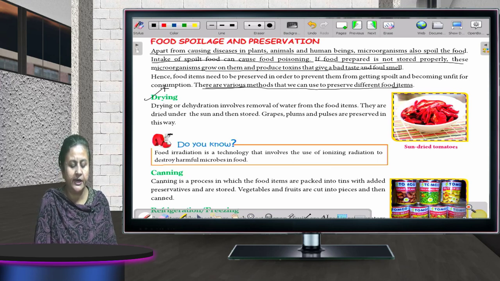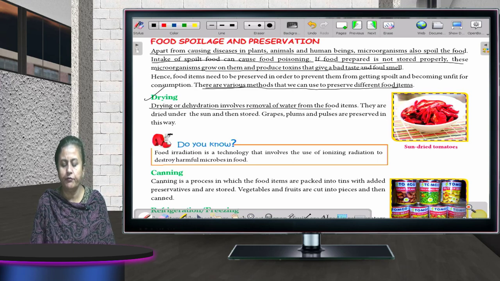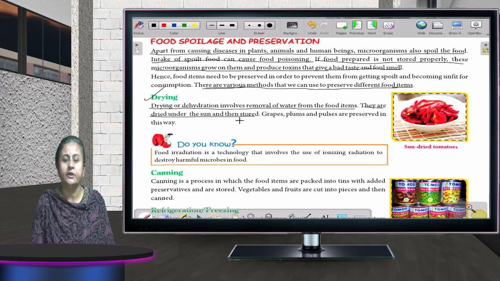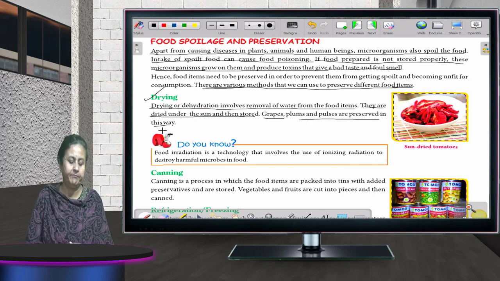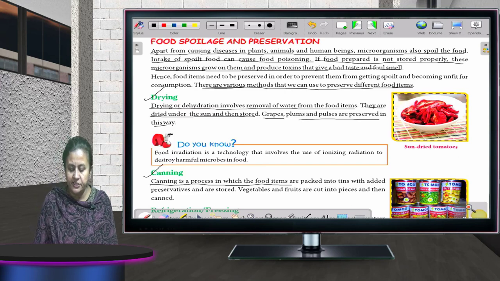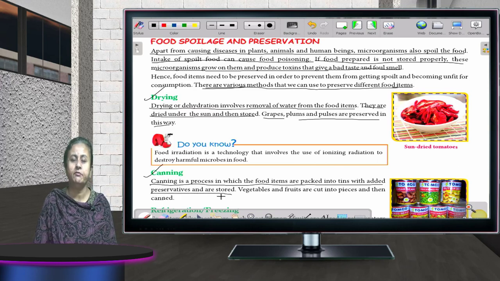First is drying. Drying or dehydration involves removal of water from the food item. Excess water is removed. They are dried under the sun and then stored. Examples: grapes, plums, and pulses are preserved in this way. Second is canning, children. Canning is a process in which the food items are packed into tins with added preservatives and are stored.